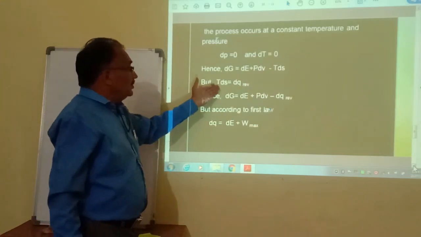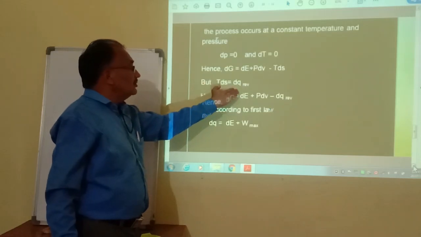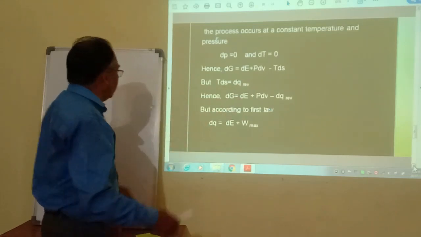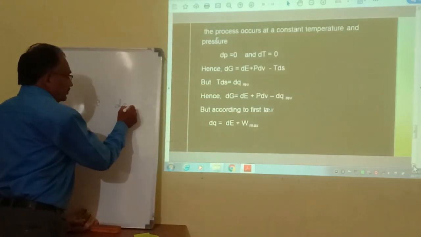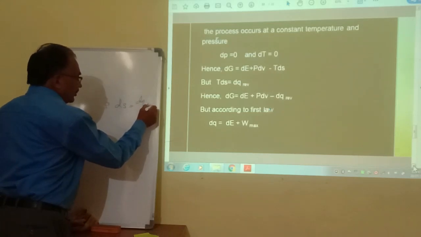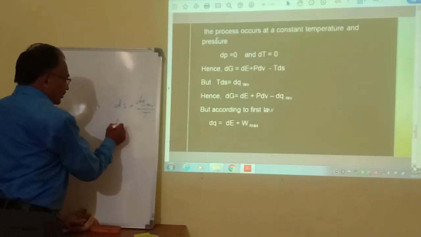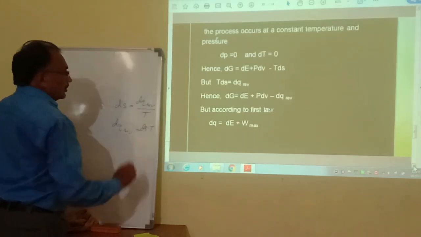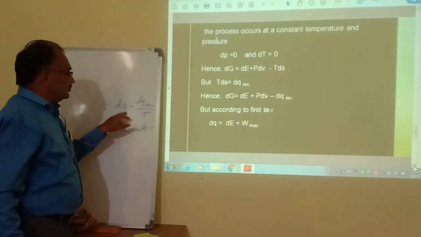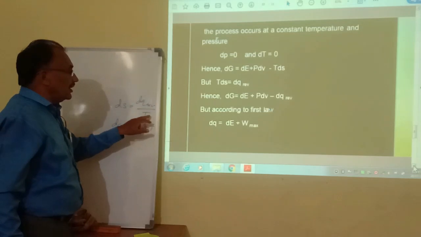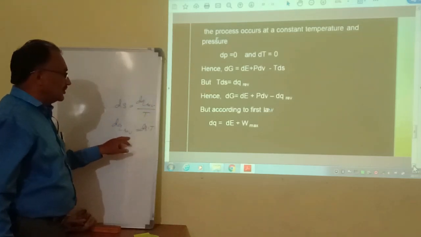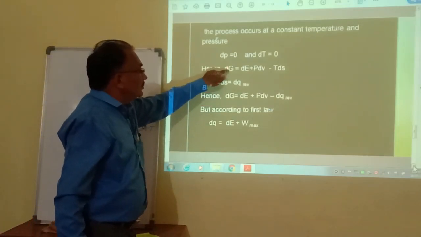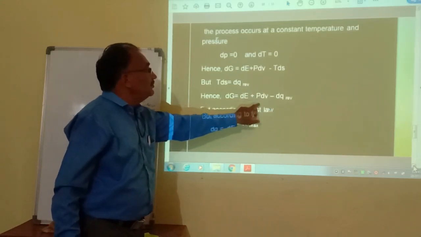But we know that T dS is equal to dq reversible, because entropy dS is equal to dq reversible upon T, and therefore dq reversible is equal to dS into T. This is nothing but the change in entropy, which is equal to heat exchanged reversibly at a particular temperature. Putting this value into the equation, dG is equal to dE plus P dV minus dq.